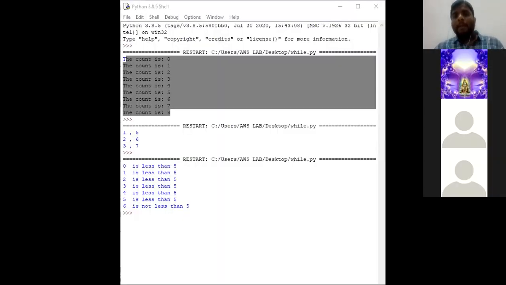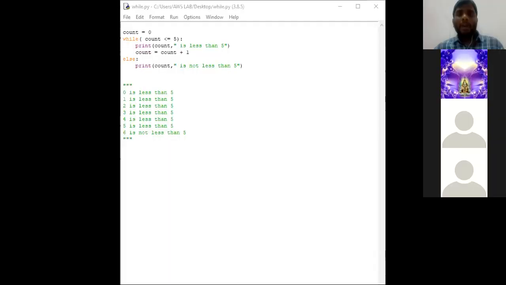Clear? So in today's and yesterday's class we have briefly discussed, we have taken 4 to 5 examples, and we have briefly discussed what is a loop, what is a for loop, what is a while loop. In the for loop also, we discussed the syntax of for and the flowchart of for, and the syntax for while. We have discussed the flowcharts and syntax of both the loops. In the for loop we have taken some basic examples.